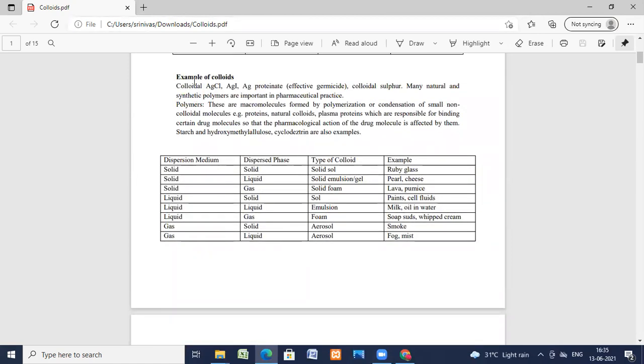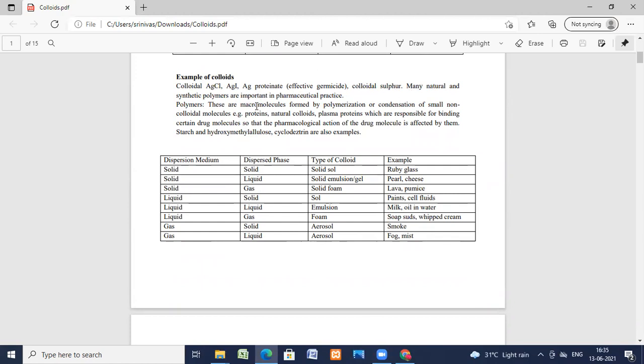Examples of colloids: colloidal silver chloride, colloidal silver iodide, silver protonate, and colloidal sulfur. All these are examples of colloids. Many natural and synthetic polymers are important in pharmaceutical practice.